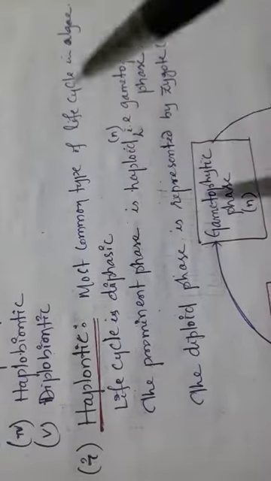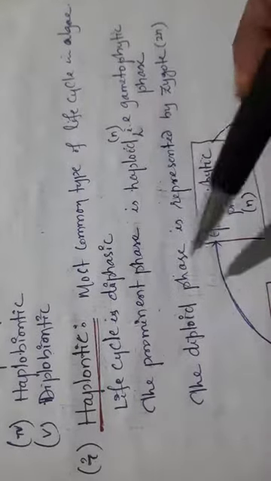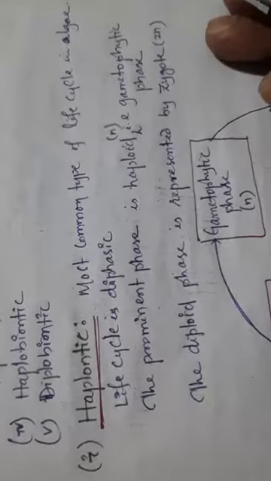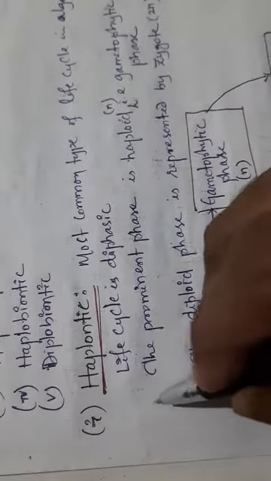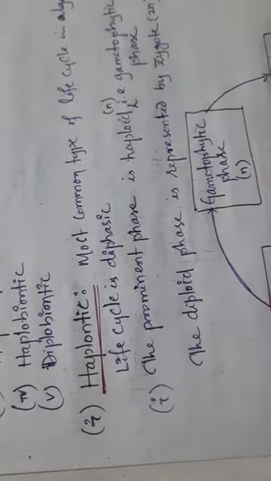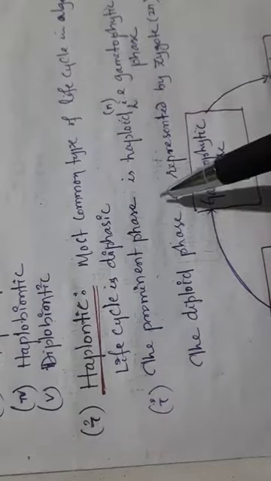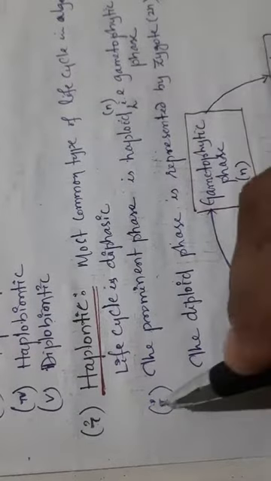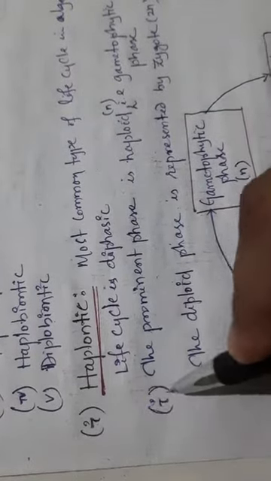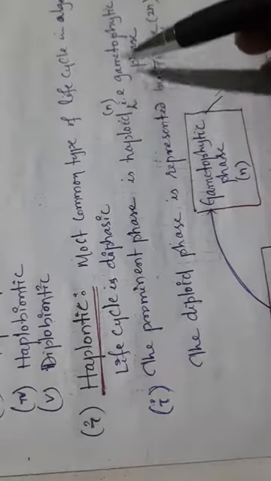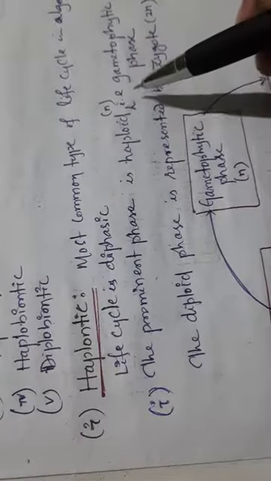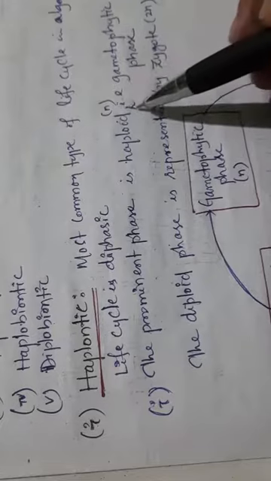Okay, diphasic, you can just note down in points. Make it the first point: the prominent phase is haploid. In the entire life cycle, first of all you will find the gametophytic phase, and the gametophytic phase is always haploid in nature.